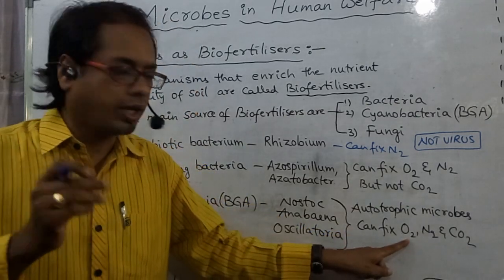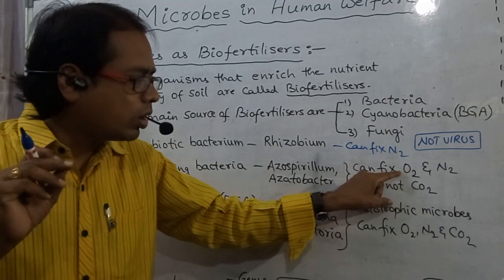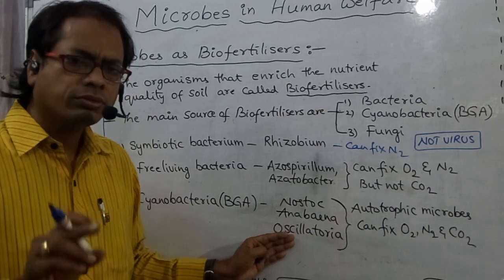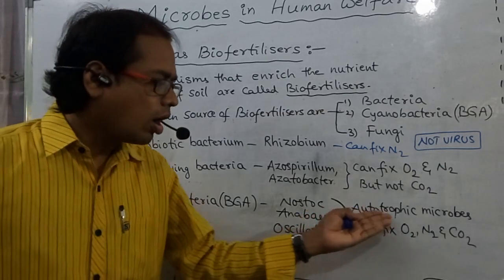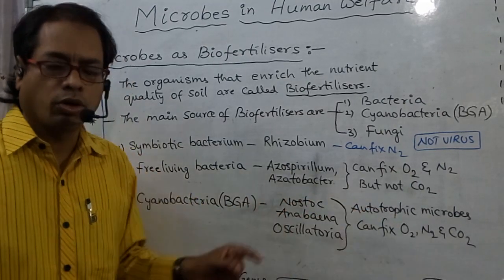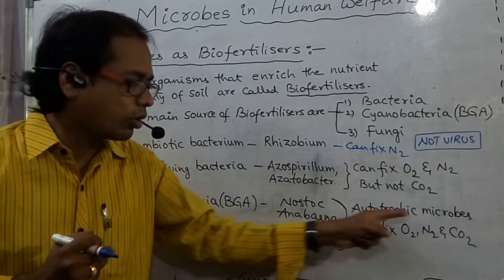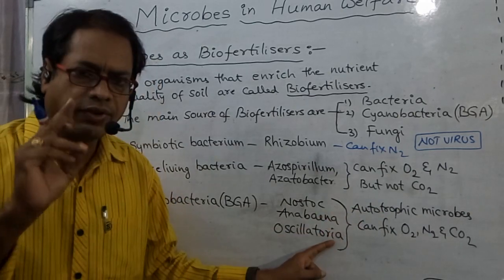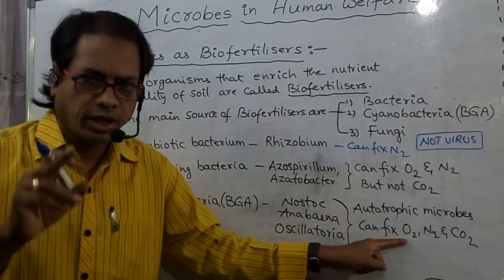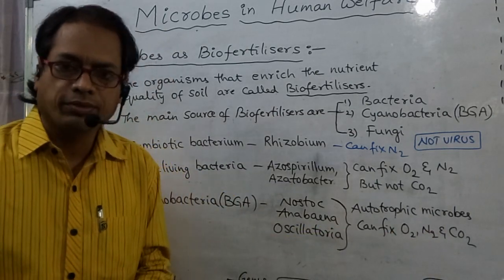O2 means these are aerobic. So try to remember, these two (Azospirillum and Azotobacter) can fix O2 and N2, but not CO2, because these are non-photosynthetic, but cyanobacteria are photosynthetic. Photosynthetic means autotrophic, which can fix CO2. So these three organisms can fix oxygen, nitrogen, CO2. O2 means aerobic, N2 by heterocysts, CO2 means chlorophyll A.